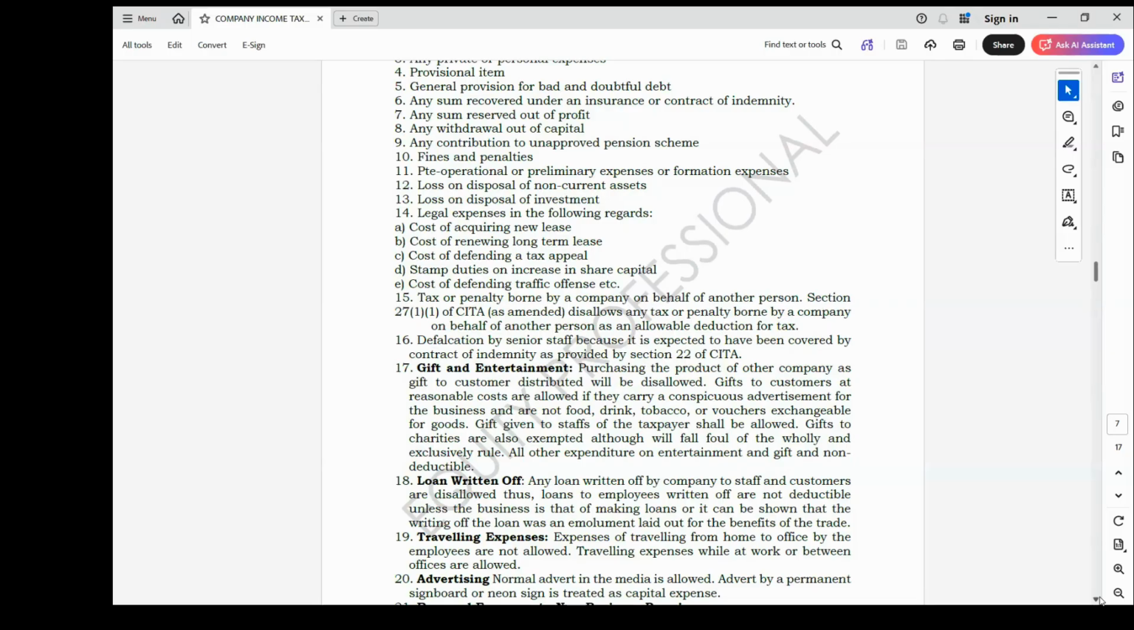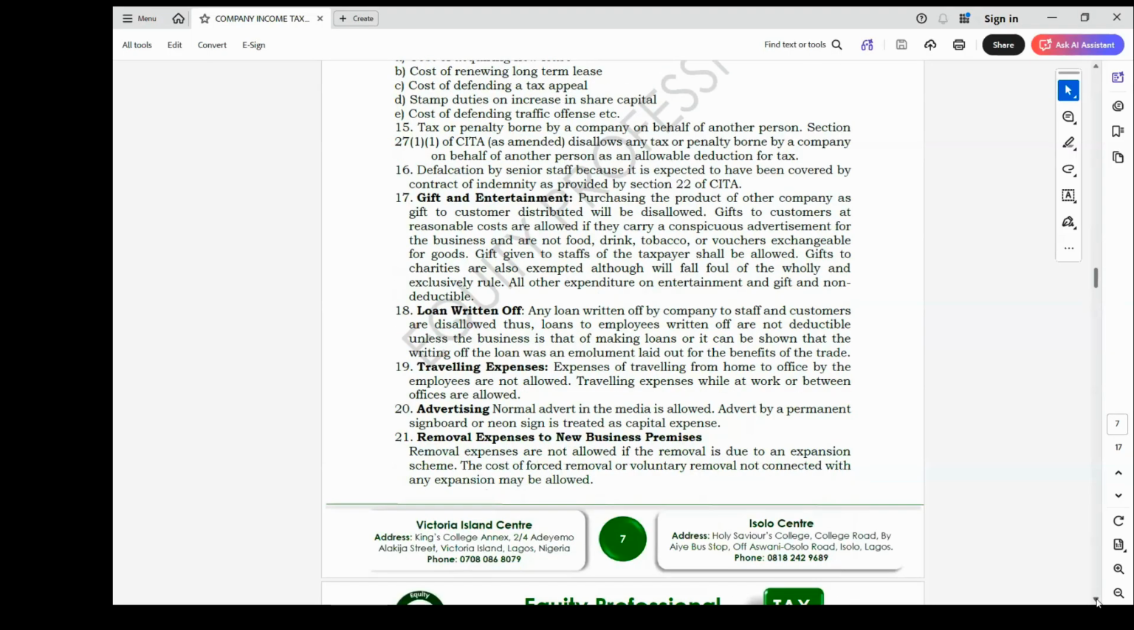So travel expenses that you incur from your house to your work are disallowed, but travel expenses during working hours for official assignments are allowed.